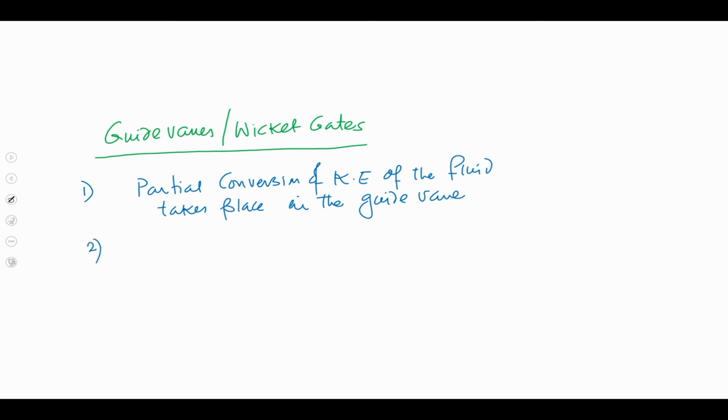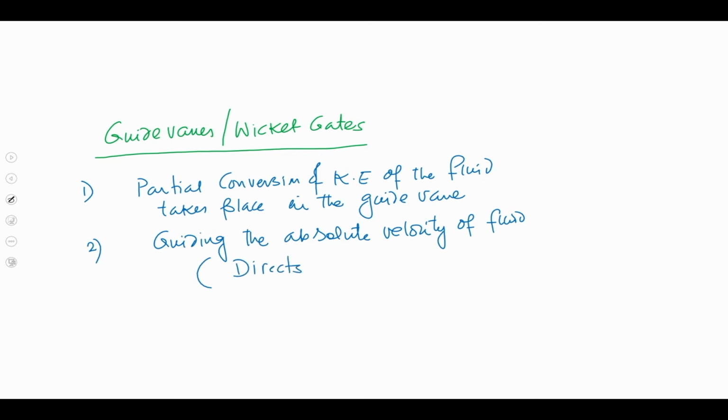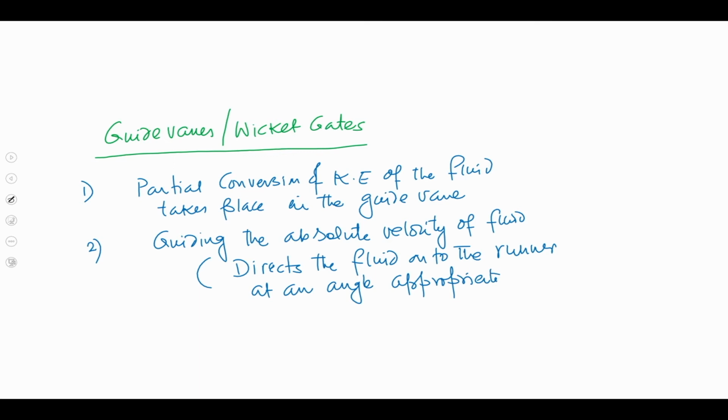Number 2 is guiding the absolute velocity of the fluid, that is what I was talking about, that it directs the fluid onto the runner at an angle appropriate to design.